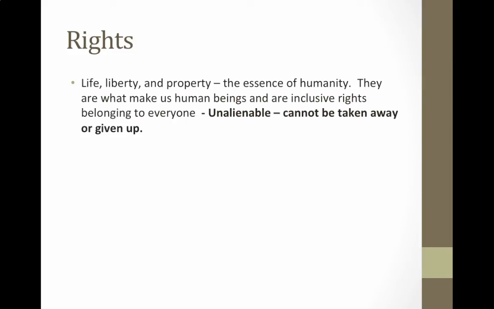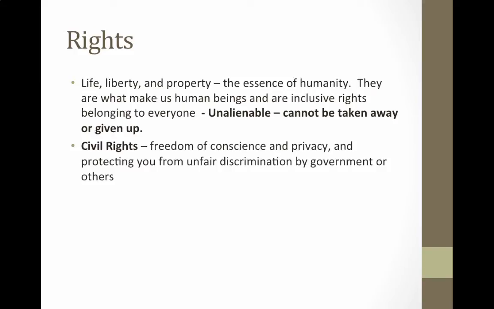So John Locke talks about life, liberty, and property. And once again, if you go back and look at the Declaration, Thomas Jefferson talks about life, liberty, and the pursuit of happiness. But what the natural rights philosopher says is that life, liberty, and property are the essence of humanity. They are what make us human beings, and they are inclusive rights that should belong to everyone. And there's that unalienable term again. These are rights that cannot be taken away. So we're going from exclusive rights, where only a certain class of people had them, to the natural rights philosopher saying, wait a minute, the individual is the most important and everyone should share in these particular rights.